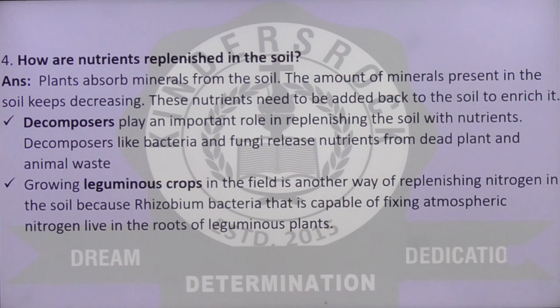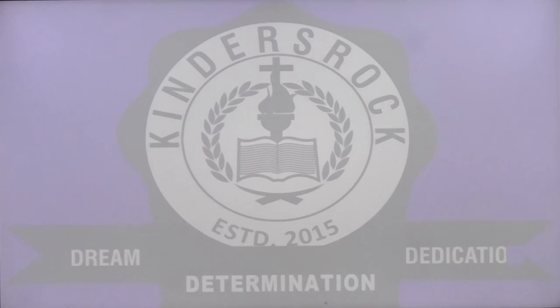Growing leguminous crops in the field is another way of replenishing nitrogen in the soil, because Rhizobium bacteria that are capable of fixing nitrogen live in the root of leguminous plants. So we have to grow leguminous crops in the field so that we can replenish the soil with nitrogen. Okay, so there we are.